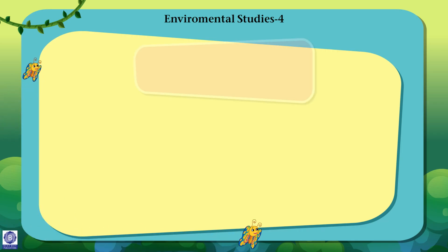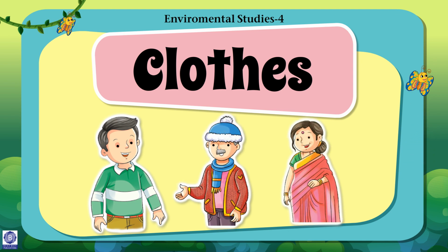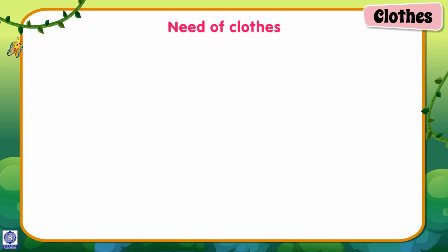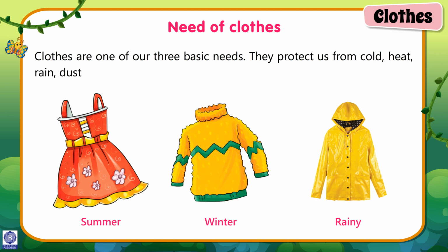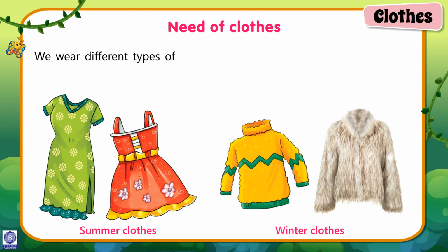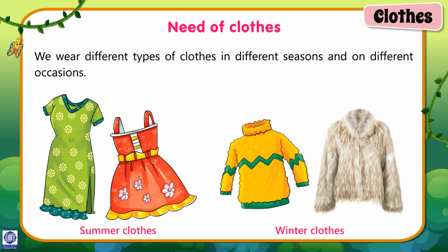Chapter 5. Clothes. Need of clothes. Clothes are one of our 3 basic needs. They protect us from cold, heat, rain, dust and germs. We also look beautiful in clothes.